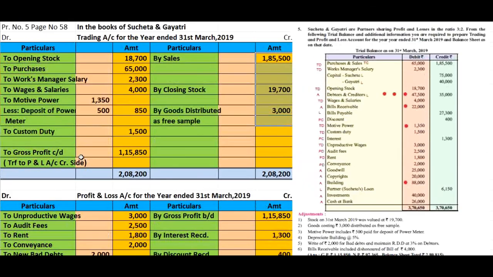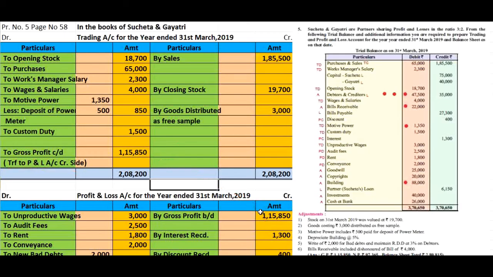Here we will write down the gross profit ₹1,15,850, and here we get the total ₹2,08,200. After that we transfer the gross profit to profit and loss account credit side. Credit balance is transferred to the credit side of profit and loss account.